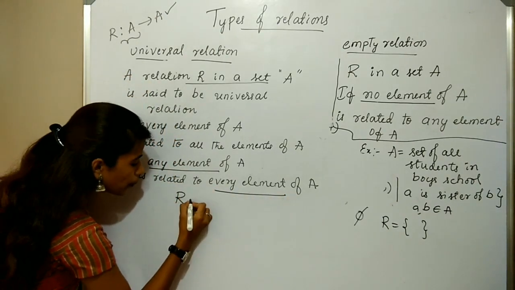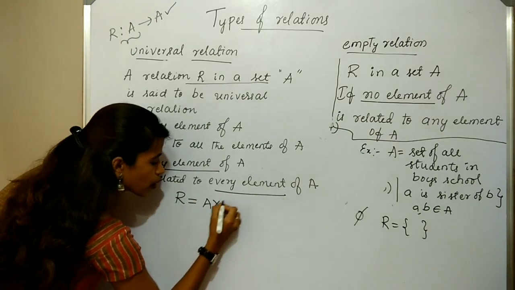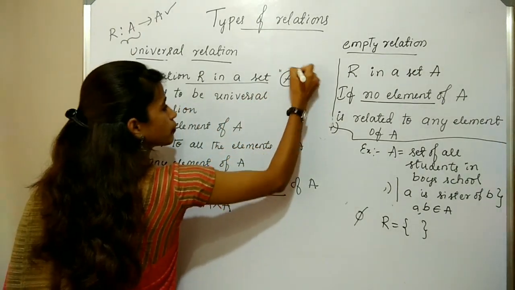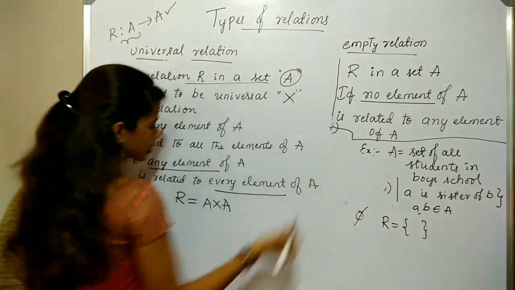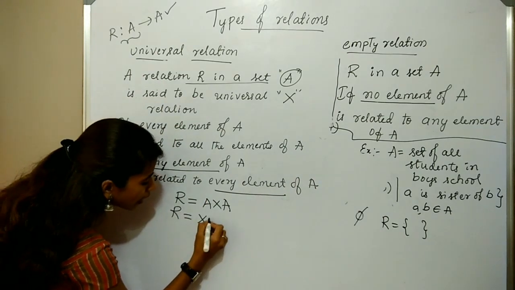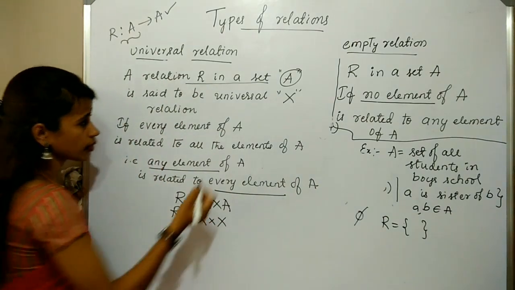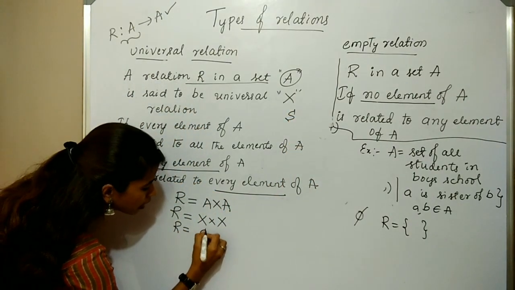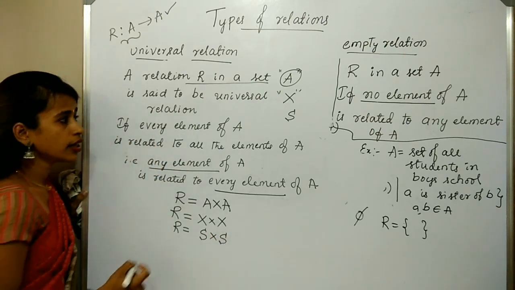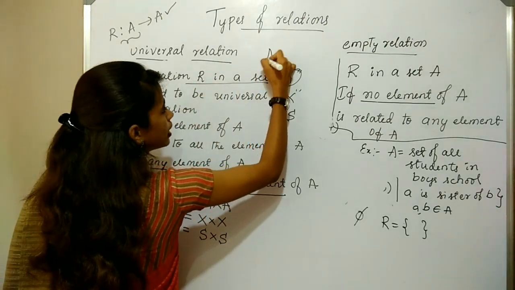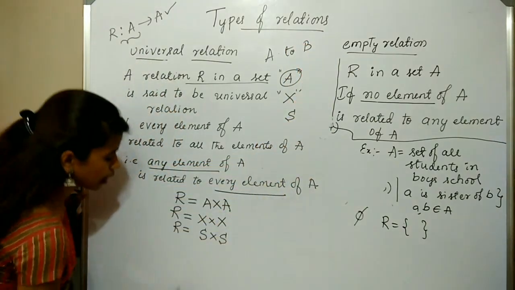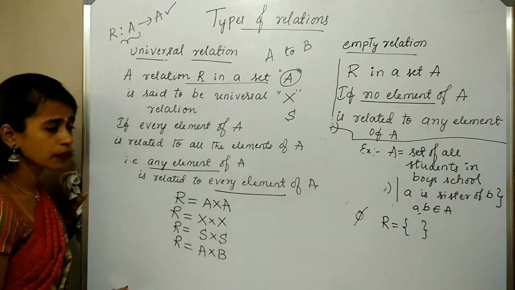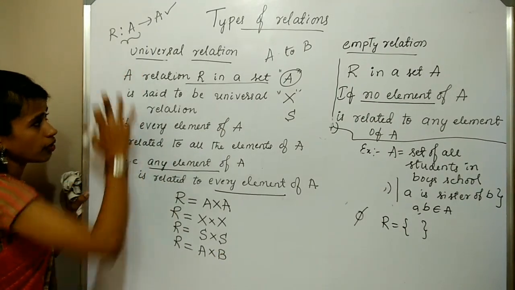That is the complete Cartesian product A with itself. That is A cross A. If I take in place of the set A has X, then the relation becomes X cross X. If I take S, then the relation R equal to the complete S cross S. If I take a relation from the set A to set B, then the relation R becomes A cross B. Is it clear? So that is the definition of universal relation.